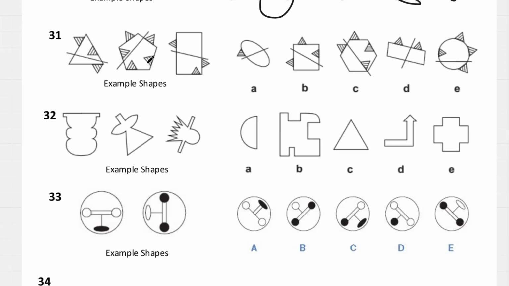Question 31. We have the shape, triangles always on the inside, 2 outside. It doesn't matter how many on the inside, we always have 2 outside, so we can cross out A, we can cross out E, we can also cross out, that's it so far. Then this line is always just passing through. The hatching is always reversed for the ones on the outside. So they're always going to be the same hatching or turned around.